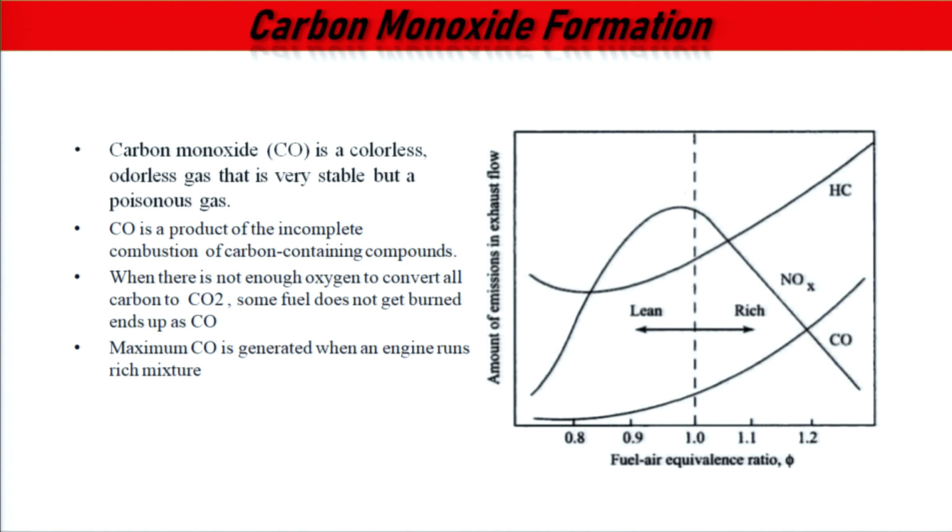So, carbon monoxide formation: it is a colorless, odorless gas that is very stable, but a poisonous gas. It is a product of the incomplete combustion of carbon containing compounds. When there is not enough oxygen to convert all carbon to carbon dioxide, some fuel does not get burned and ends up as carbon monoxide. So, it is the intermediate between carbon and carbon dioxide.